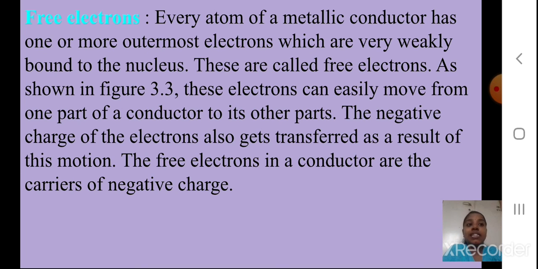These electrons can easily move from one part of the conductor to its other part. The negative charge of the electrons also gets transferred as a result of this motion, so negative charge is also getting passed from one to the next. The free electrons in the conductor are the carriers of the negative charge. You will remember this, students.